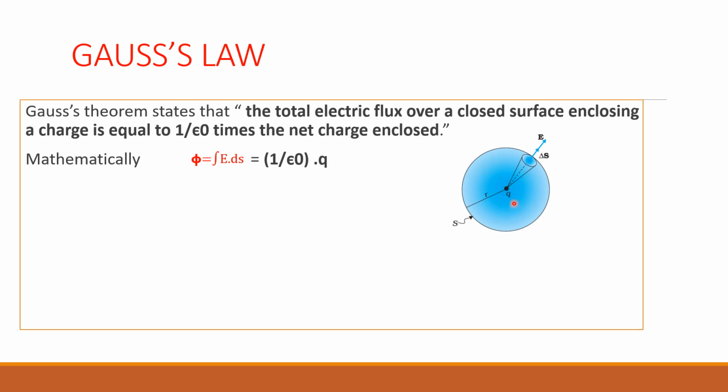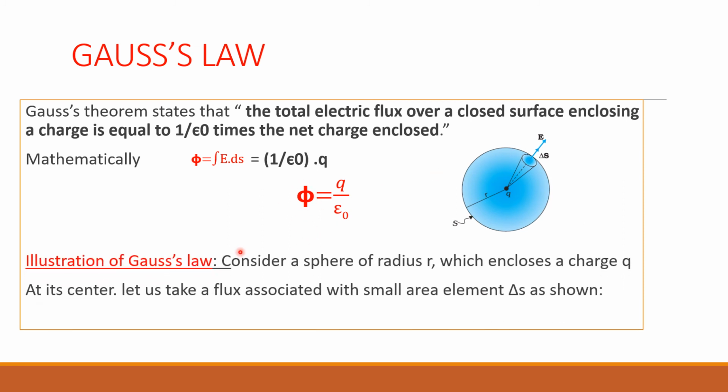So in that case, total flux is given by, this is the formula for total electric flux in terms of electric field intensity, that is given by Q by epsilon naught. Okay, Q by epsilon naught. This is the formula for our Gauss law. Very important theorem. Okay, phi is equal to Q divided by epsilon naught. What is the Q? Q is the total charge enclosed by the closed surface, and phi is the total flux.